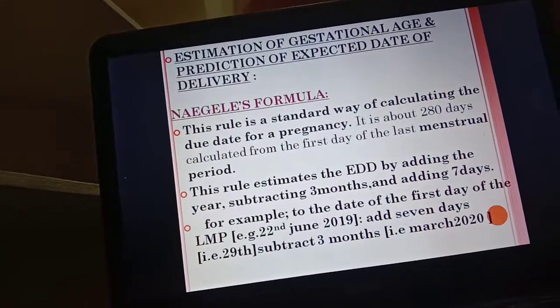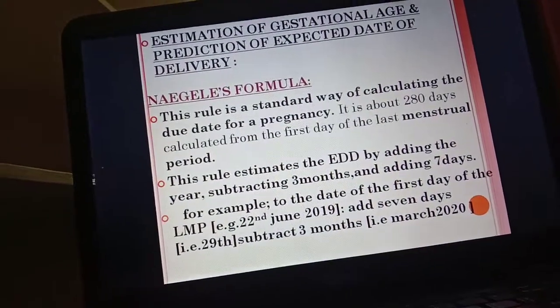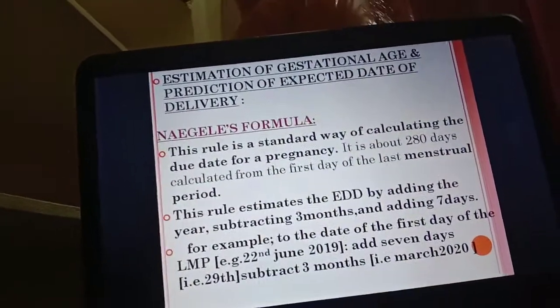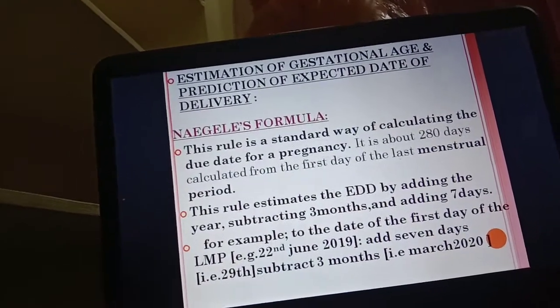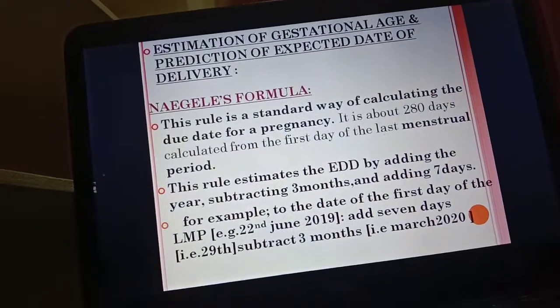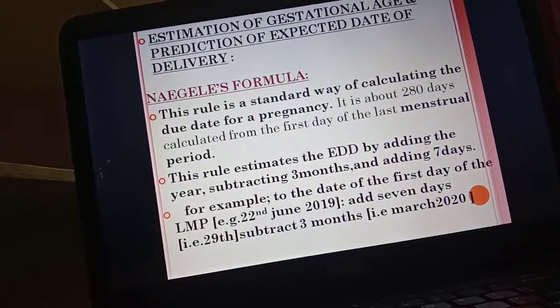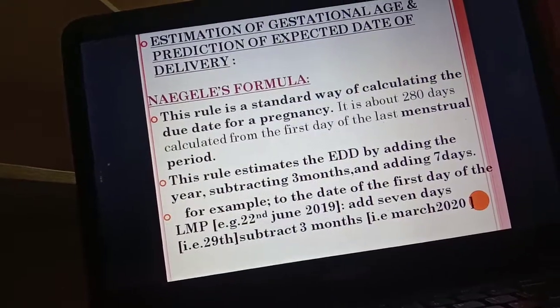So it is about the 280 days calculated from the first day of the last menstrual period. Okay, so this rule estimates the EDD by adding a year, subtracting 3 months and adding 7 days. For example, the date of the first day of the LMP is 22nd June 2019.